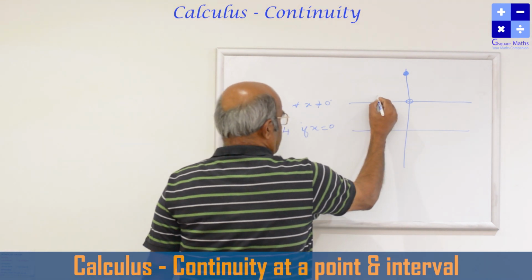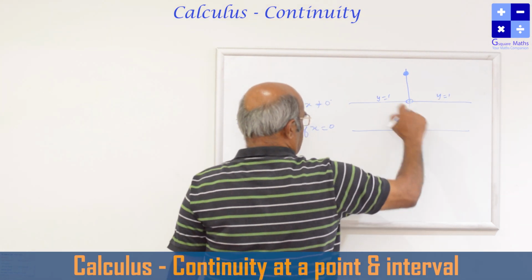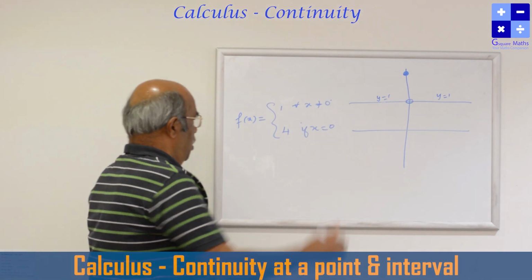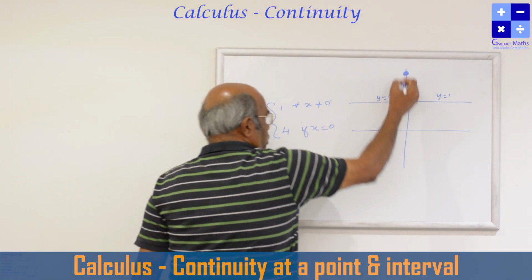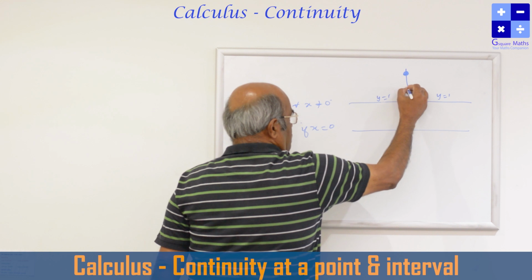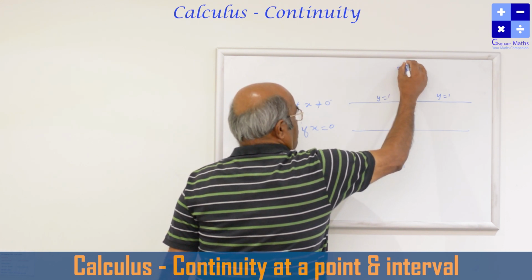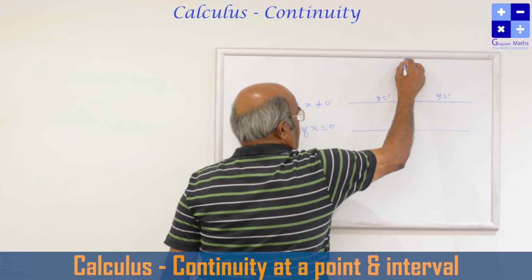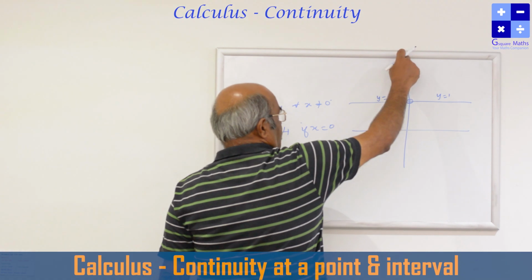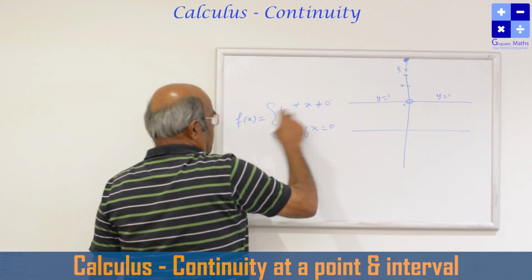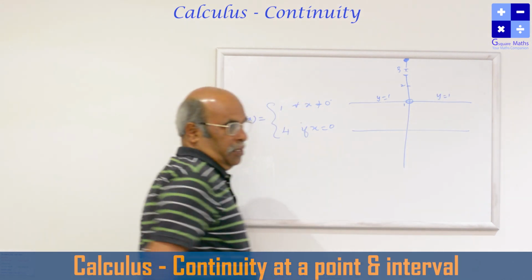So y is equal to 1 is this line. y equal to 1 is a line parallel to the x-axis. When x is equal to 0, the function value is defined as 4. This is 1, this is 2, this is 3, and this is 4 somewhere. So when x is equal to 0, the function value is 4. When x is equal to any other real value, the function value is 1.